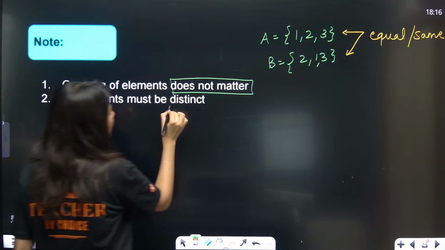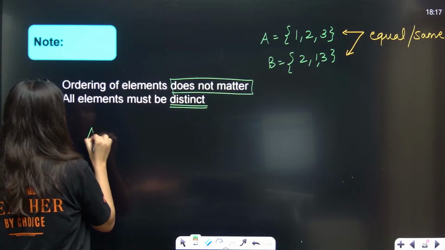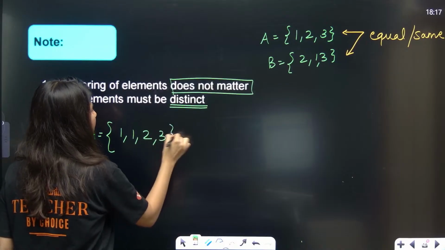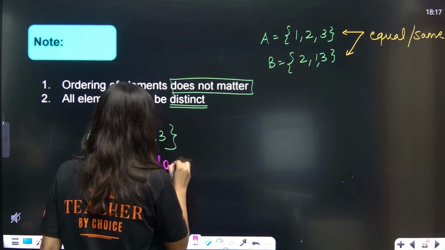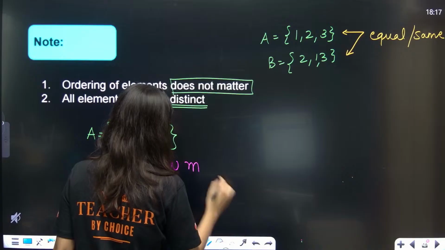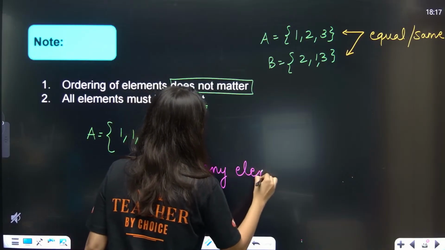The second thing: all elements must be distinct. What does that mean? Suppose a set is 1, 1, 2, 3. How many elements are there in this set? Can anybody tell me?